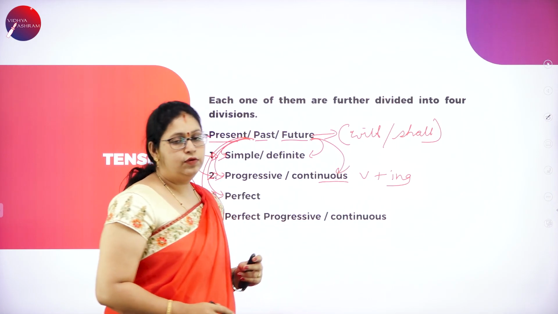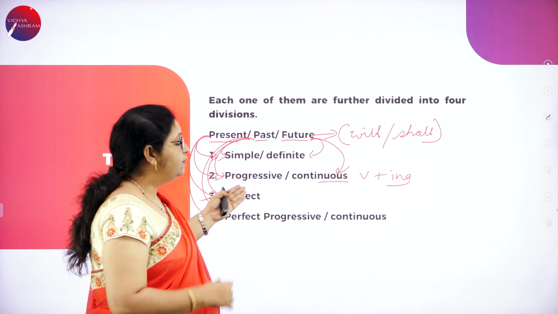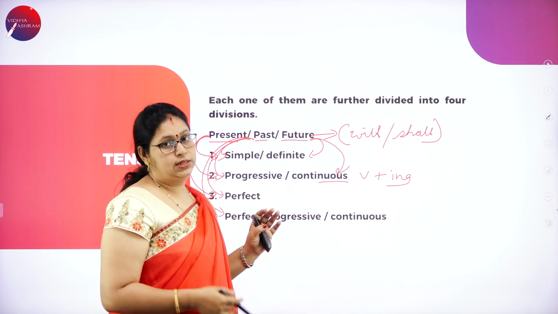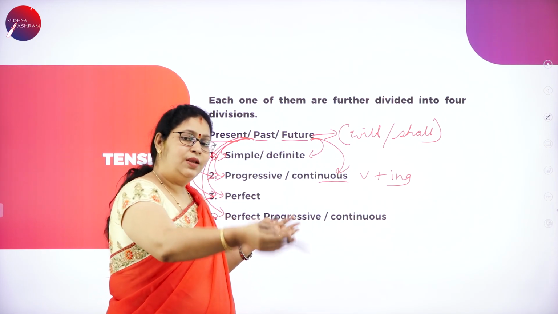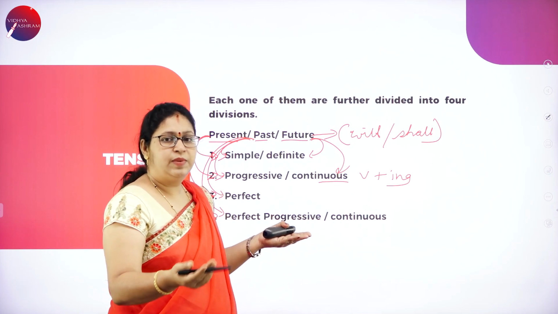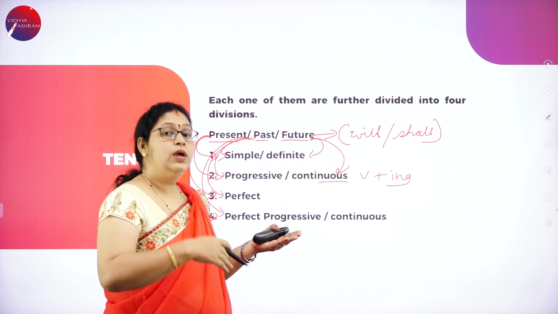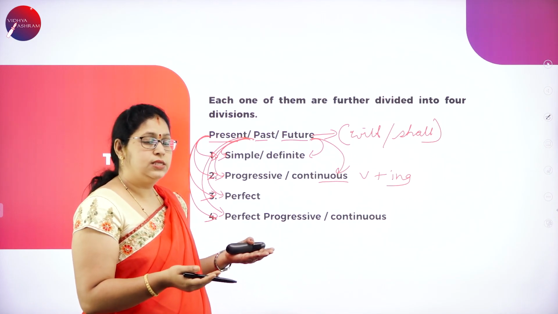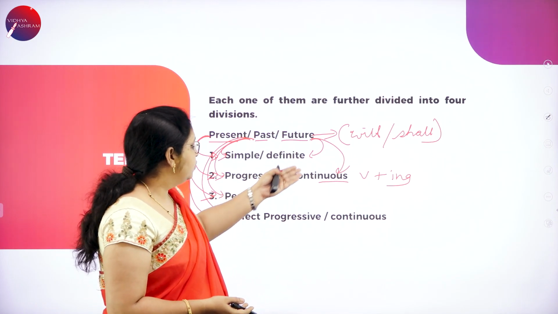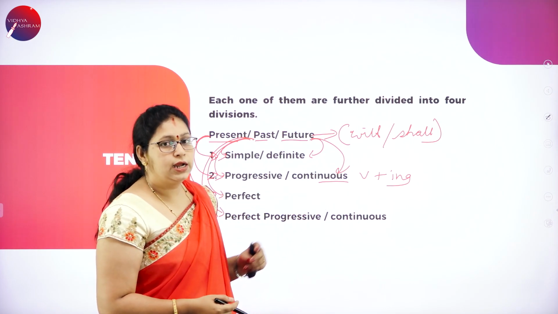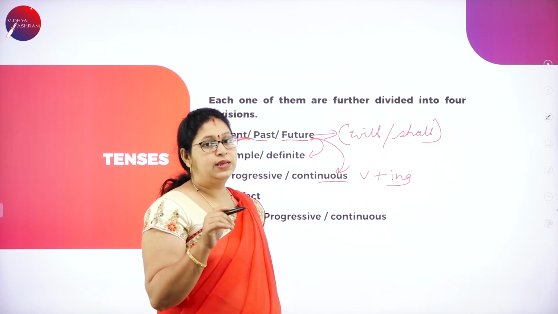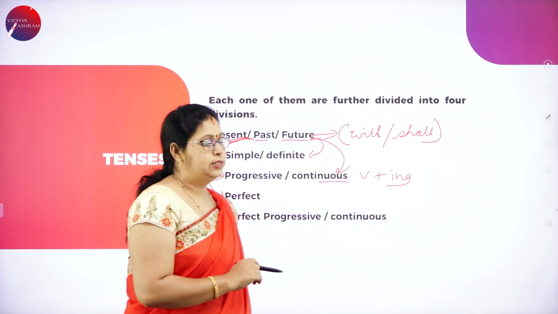Then future progressive or future continuous. So in future, which will be happening? I will be writing notes in the evening. I will be walking with my friend in the evening. So next evening, what you are planning? To tell such things we use the future progressive or future continuous tense. Remember, again you have added ing: will plus ing for future tense.